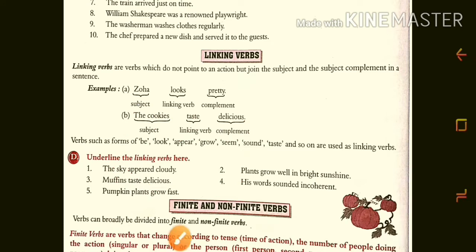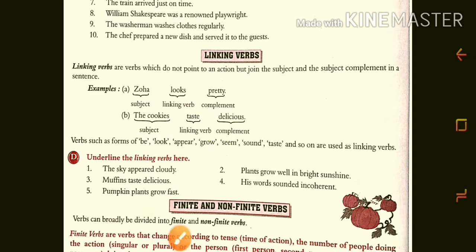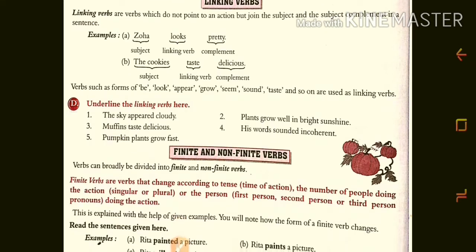Okay. Then, the cookies taste delicious. So here taste is the linking verb because it is joining the cookies as well as delicious. Now about that, verbs such as forms of to be, look, appear, grow, seem, sound, taste and so on are used as linking verbs.